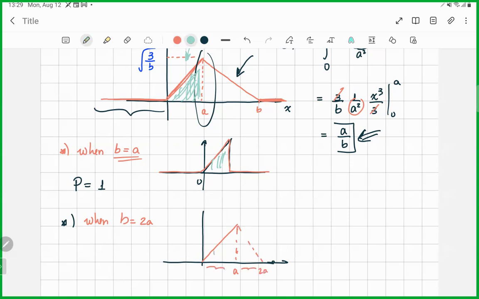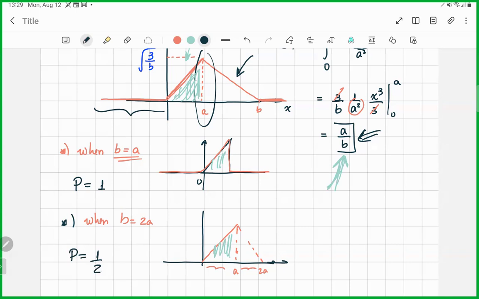So the probability to the left of a should be half of the total probability. And indeed, if you put b equals 2a here, you get that the probability is half. So this is nice.